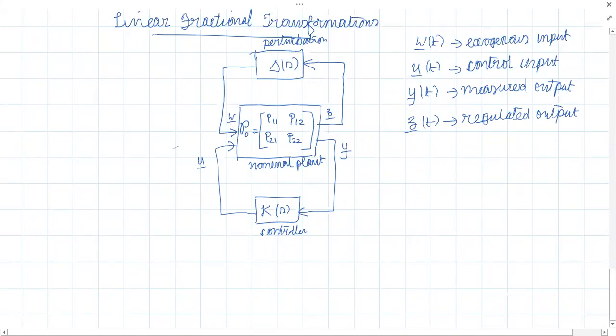Was U the control input, sir? It's coming out from outside the controller. But I think in the book it is defined like that. Just a moment, let me see whether I made a mistake or not.